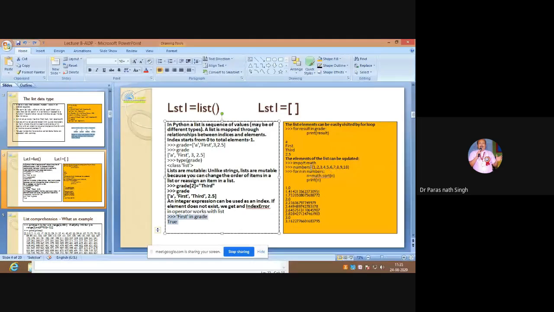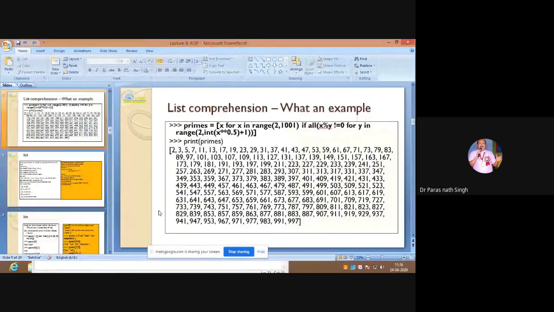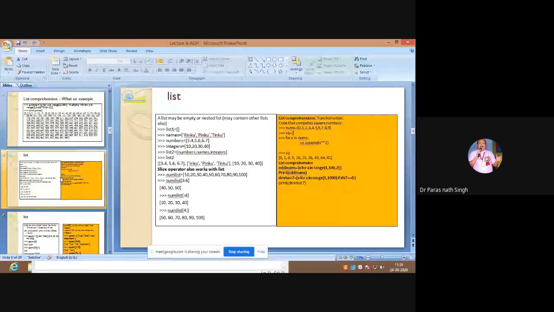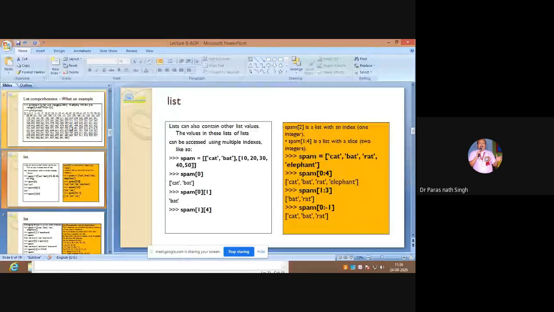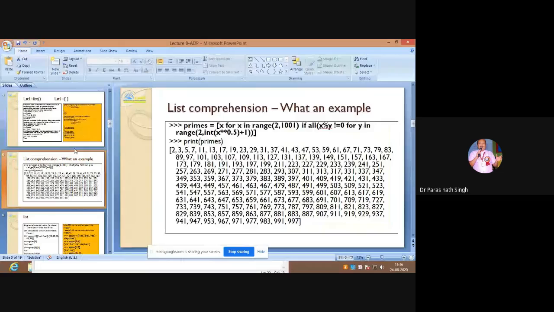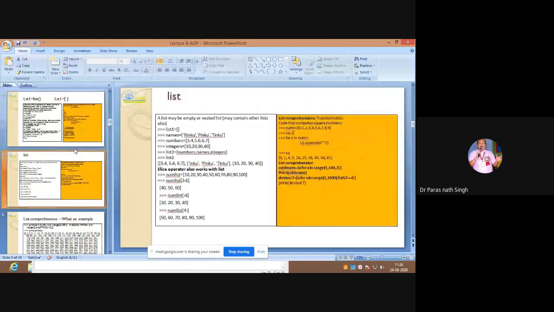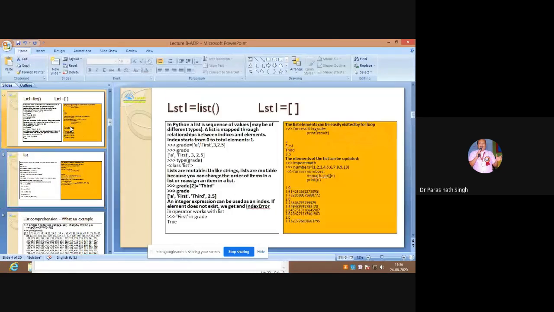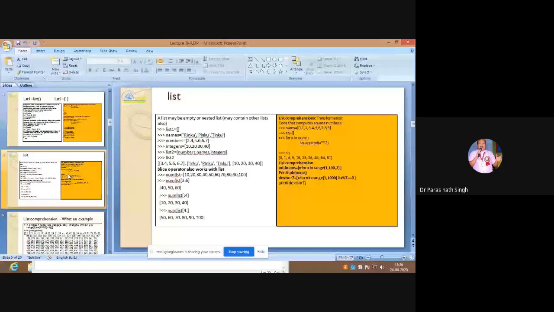Import math. I have given numbers 1 to 10 here, and you are finding the square root of numbers from 1 to 10. This is a simple one. Now we will go to the next slide. One thing, before this I should go through this slide, then this slide, list comprehension. It is my favorite.